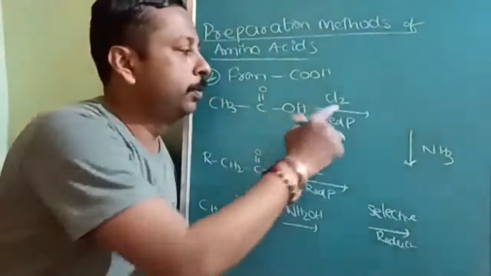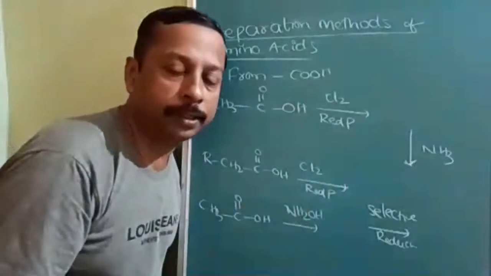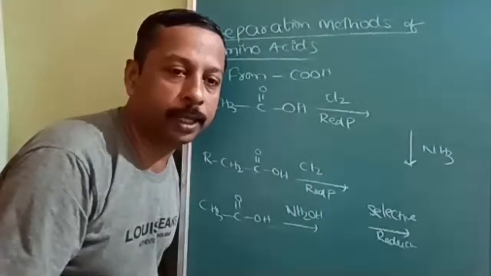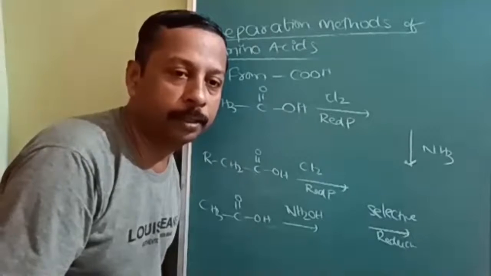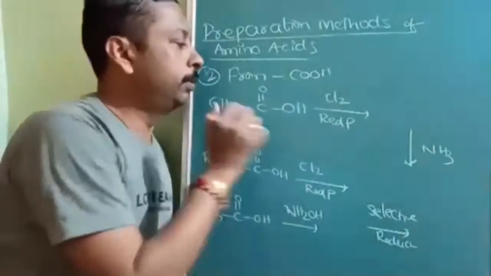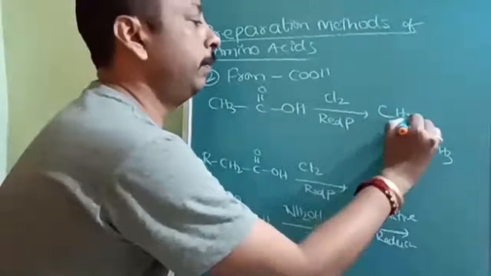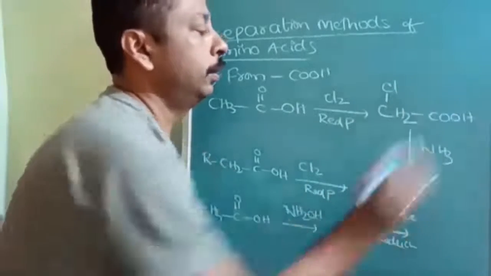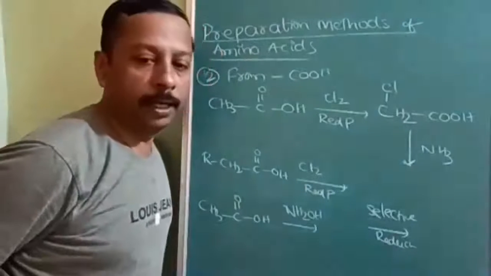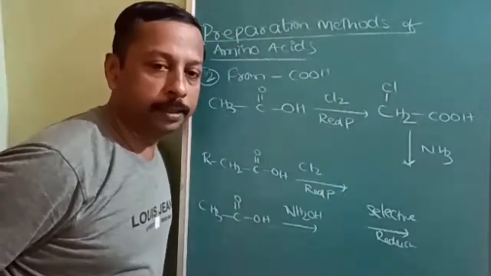See, when you substitute the halogen in presence of red phosphorus, it selectively substitutes only at the alpha carbon. All alpha hydrogens will be replaced one by one. So here chlorine will be substituted. Now CH3 will become CH2Cl. Now tell me what will happen when I add NH3?